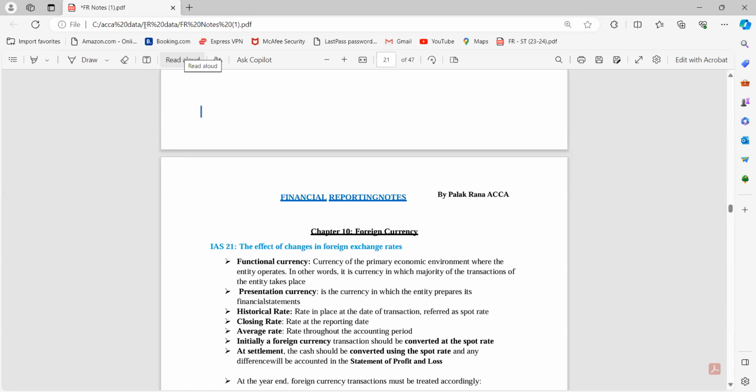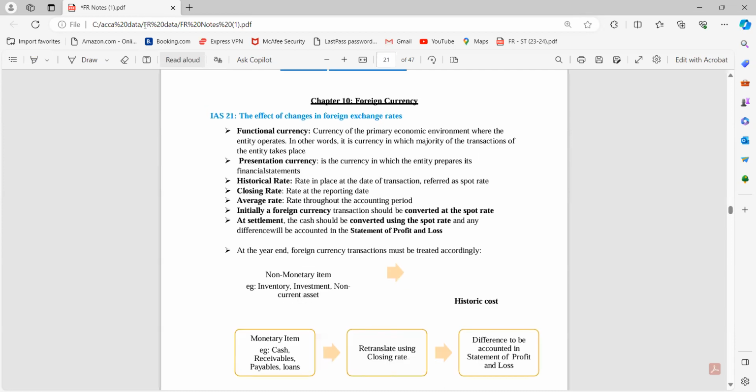Now, let's jump towards the next standard, that is chapter number 10, foreign currency. This is one of the easiest standards which I have seen in my FR or SBR journey. So yes, IAS 21.